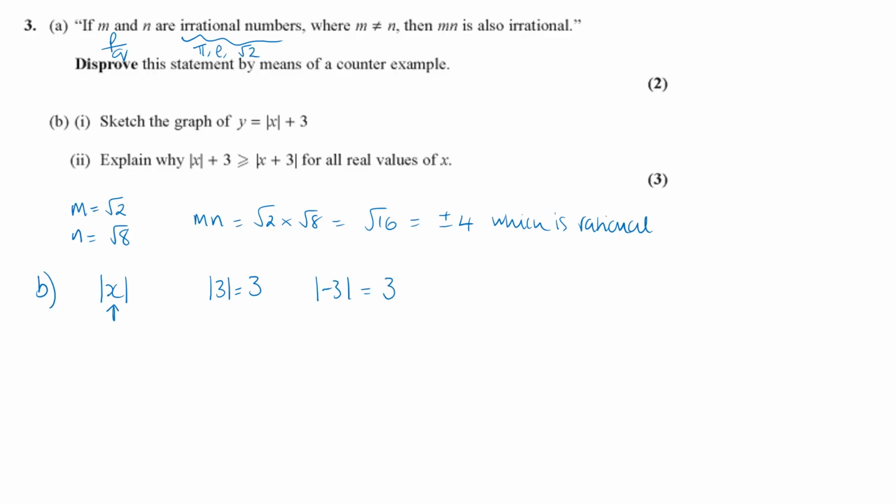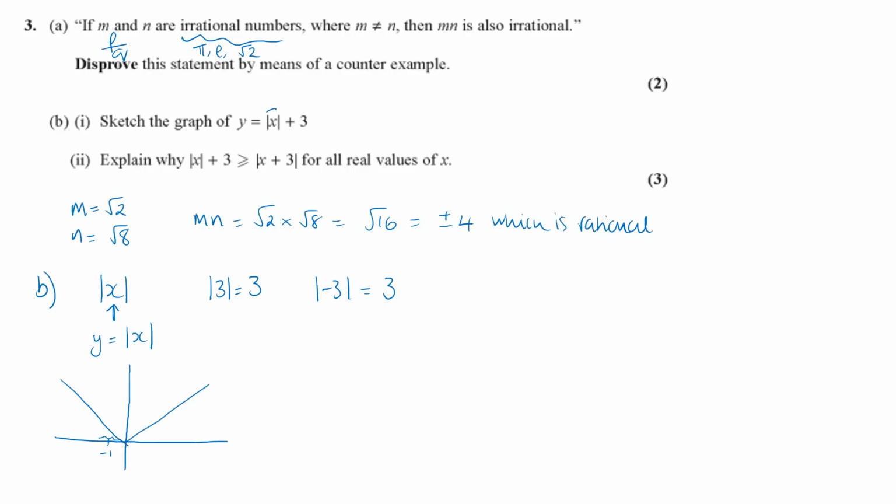So when you are plotting mod graphs, let's just have a look at the plot of mod x. So remember, between the lines must be read as positive. So when x is positive, then the line y equals x is just going to be fine. But when x is here negative, say minus 1, it's being read as plus 1. So minus 1 goes in, but then it's read as plus 1. And then if y equals plus 1 as well, you're just going to get that reflection there. So you're going to get all these sort of V-type graphs.